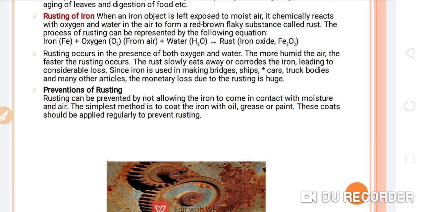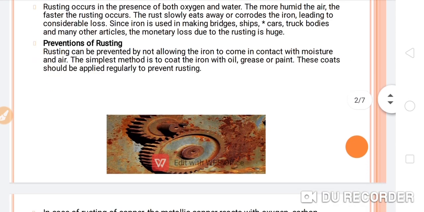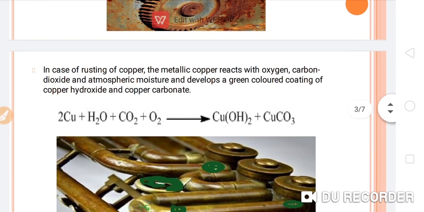The simplest method is to coat the iron with oil. We can also prevent it by applying grease or paint. These coats should be applied regularly to prevent rusting. So by the help of these methods we can protect our metal articles from rusting. So these all are the methods.